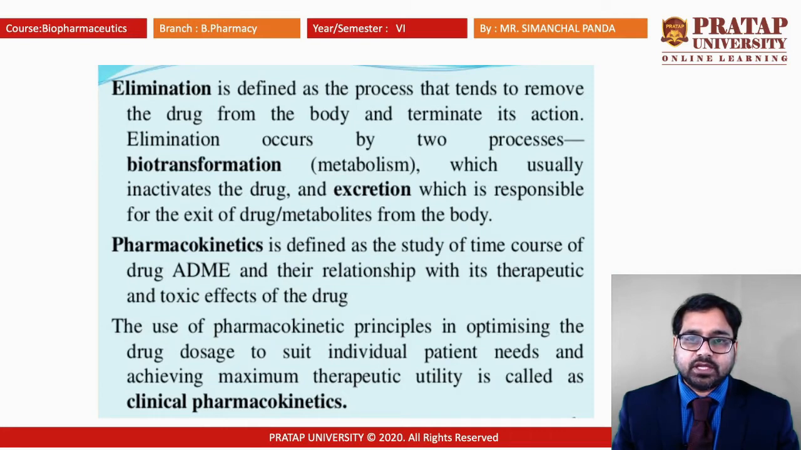Class 1 is known as highly soluble and highly permeable. Class 2 is low soluble and high permeable. Class 3 is high soluble and low permeable, and class 4 is low soluble and low permeable.